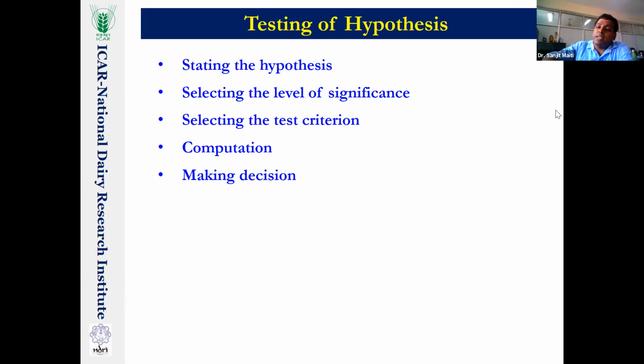If a parametric test applies, then we have to see the sample size. If my sample size is large, we go for the Z test or F test; if my sample size is small, we go for the T test. Again, the number of variables is considered. If I consider two groups of samples, then we go for the T test. If I have more than two samples, then again the Z test. Again, within the two samples, we consider the type of sample, whether it is related or unrelated.